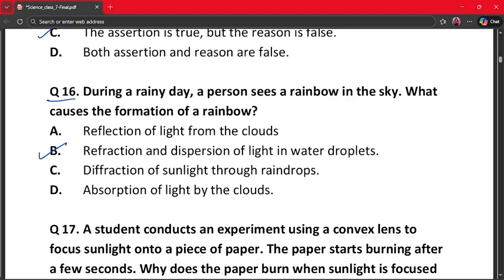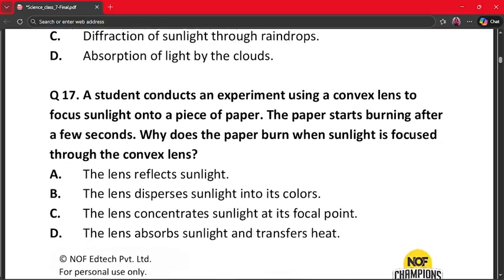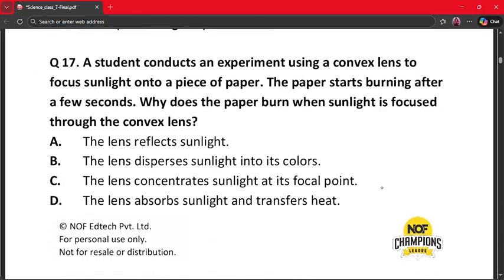Refraction and dispersion of light. Our next question is question number 17. A student conducts an experiment using a convex lens to focus sunlight onto a piece of paper. The paper starts burning after a few seconds. Why does the paper burn when sunlight is focused through the convex lens?